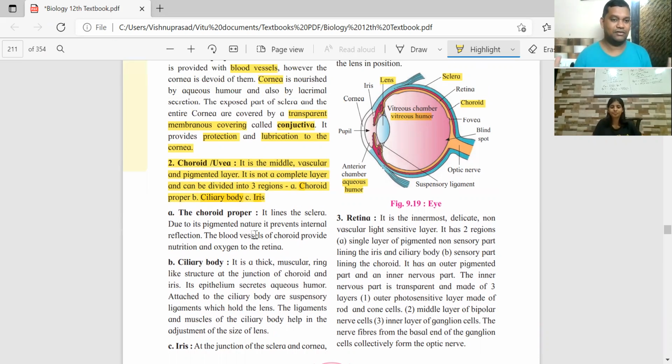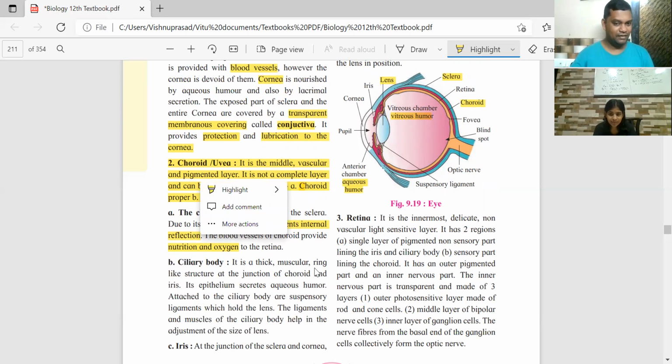Otherwise, it will be all flash for us. Whatever we see is a clear image. So to prevent internal reflection, the choroid proper has the pigmentation. And secondly, it has the vascular supply, the blood supply. The retina, which is a very important part of the eye, should get proper nutrition and oxygen. That is given by the choroid proper, and the other main thing is that it prevents internal reflection.